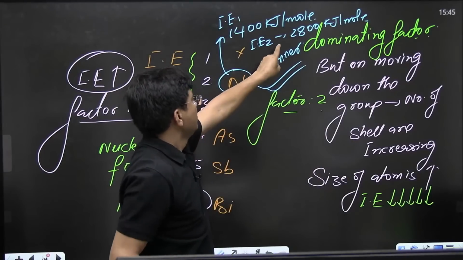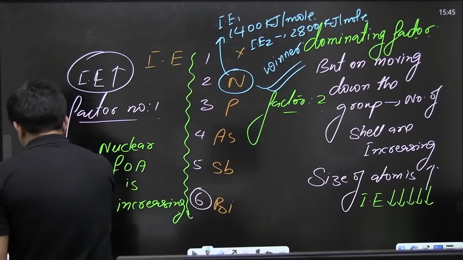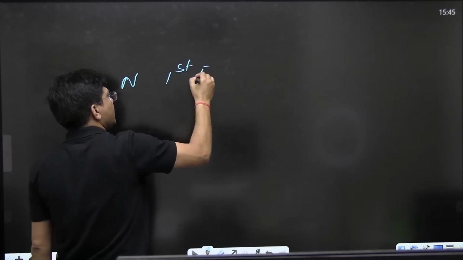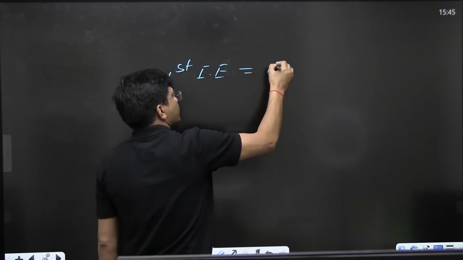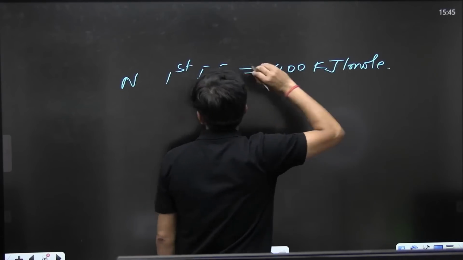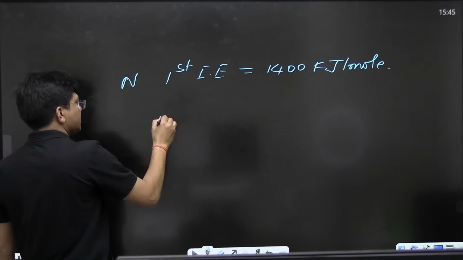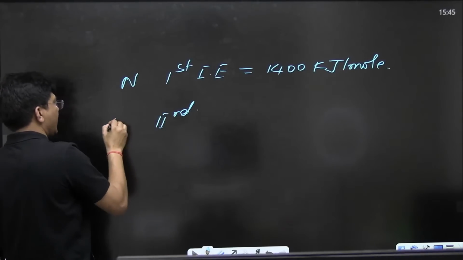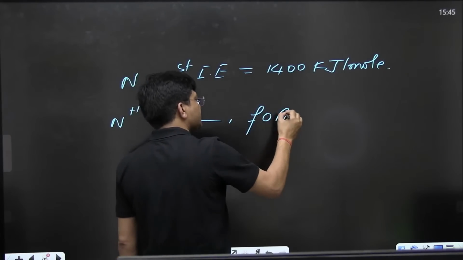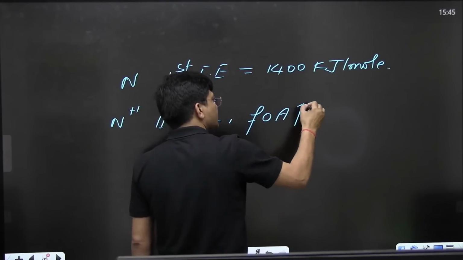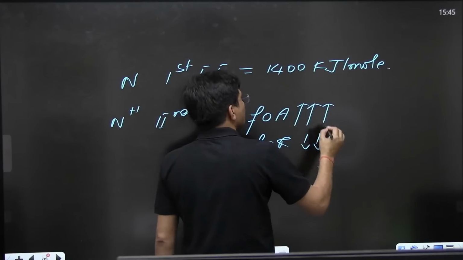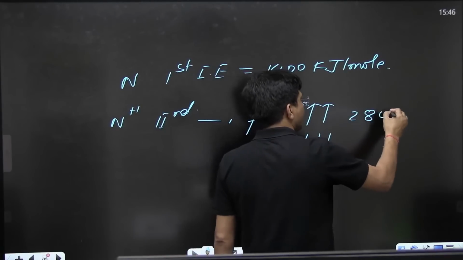Nitrogen's first ionization energy is approximately 1400 kilojoule per mole, and the second ionization energy is for N plus, not nitrogen. This will be more because the force of attraction by the nucleus is increased and the force of repulsion got decreased. So the ionization energy is somewhat 2800 kilojoule per mole.